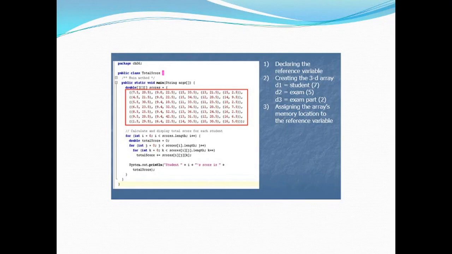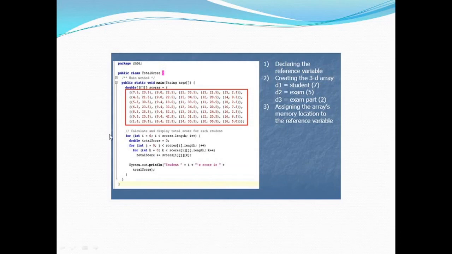Suppose you have declared a 2-dimensional scores array, that is a ragged array, and we want to traverse it. Then one thing must be clear, that the length property will return the number of columns for each row. So if we don't know in advance how many columns will be there for each row, then we can use the length property. It will return the number of columns for that row.